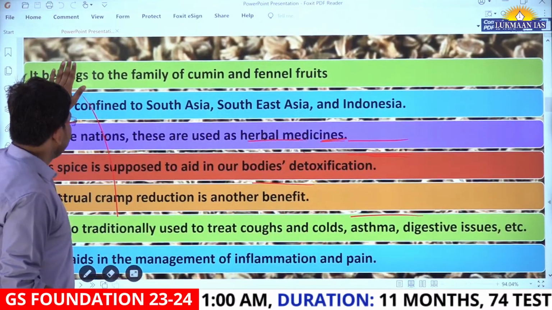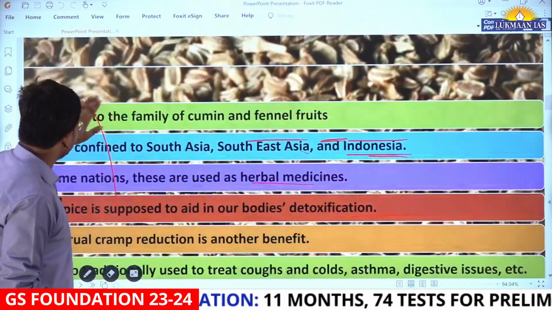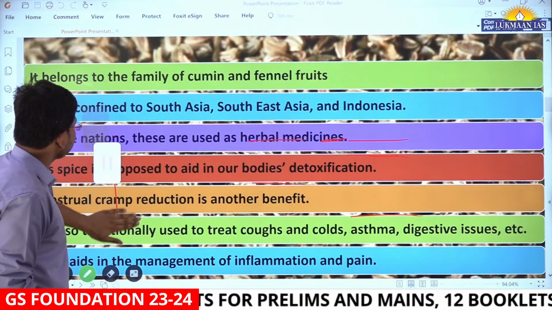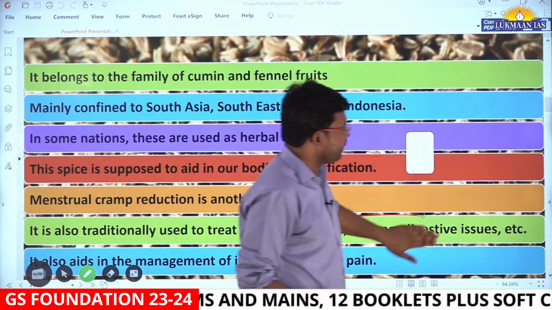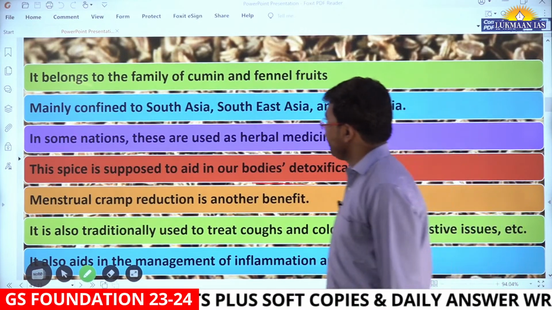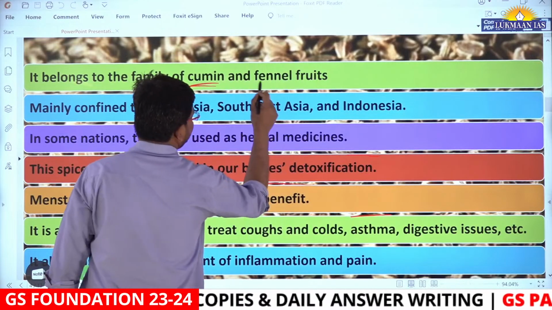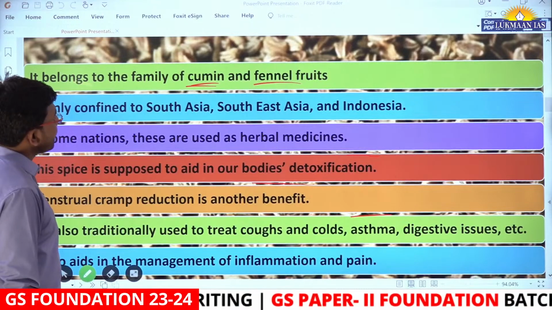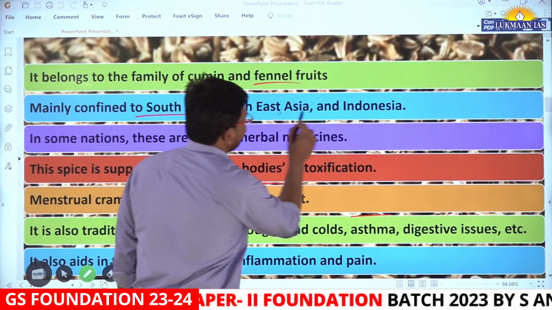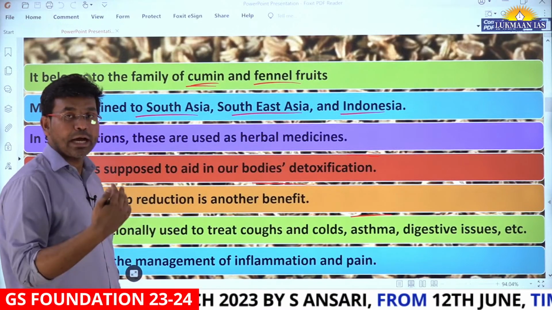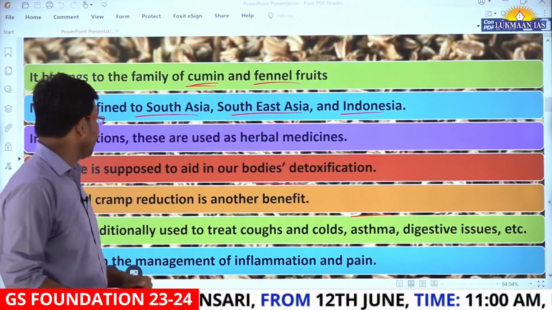How it is beneficial, what can be the applications of Radhuni seeds, we are going to understand it now. Okay, so let us understand about the importance of Radhuni seeds. It belongs to the family of cumin and fennel fruits, mainly confined to South Asia, Southeast Asia and Indonesia. So this particular species is found in South Asia, Southeast Asia and Indonesia.